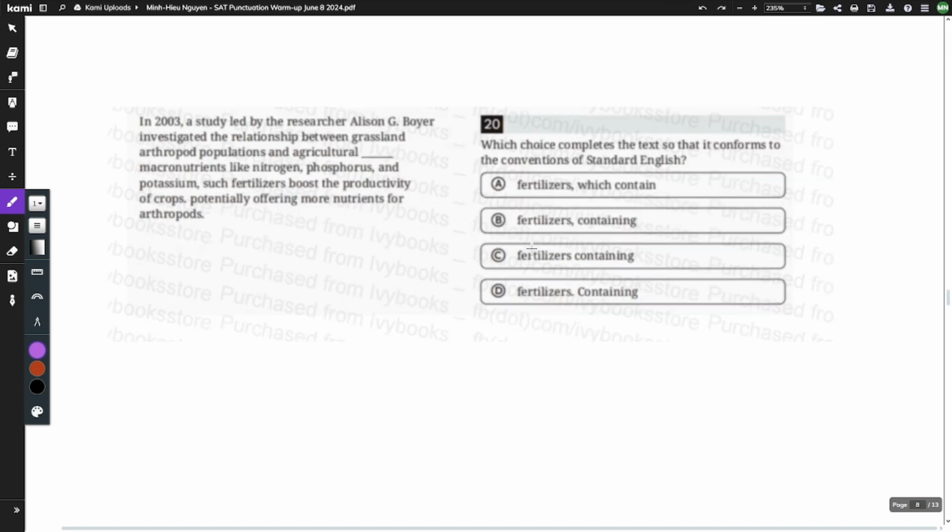Question number 8. Let's look at our answer choices. None of them can be eliminated, so let's move to our paragraph. So we have a study here. A study, that's our noun, and it was led, that's our verb. Then we're going to skip all this babbling and go past the blank. Fertilizers, that's our noun, and the boost, that's a verb. So we have two complete sentences again. Period, comma and a fanboy, and a semicolon.